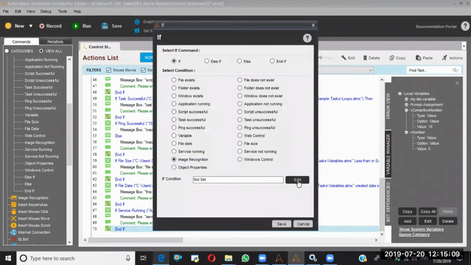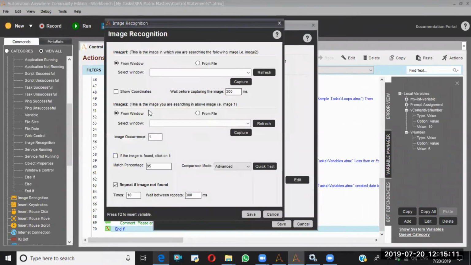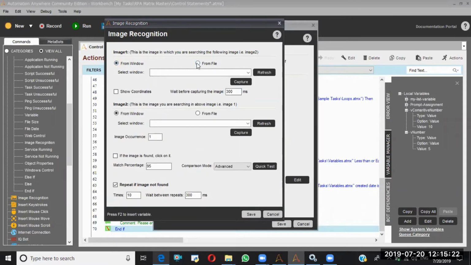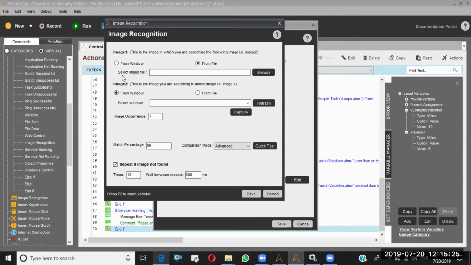When I click edit, first we have to go with the From Window option. From File, in general you won't do this, so leave the file. Just try to understand what this file is on your own after I explain the From Window. If you are not clear, just come to me, we'll do that.